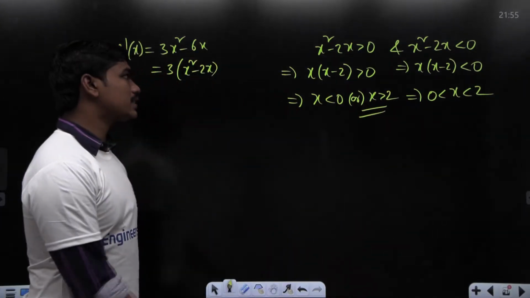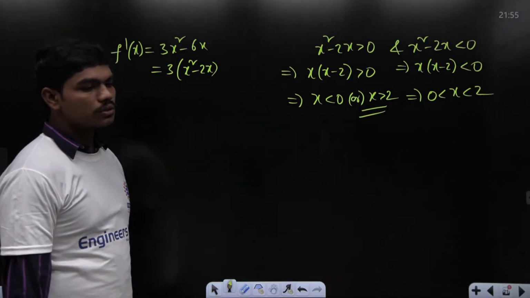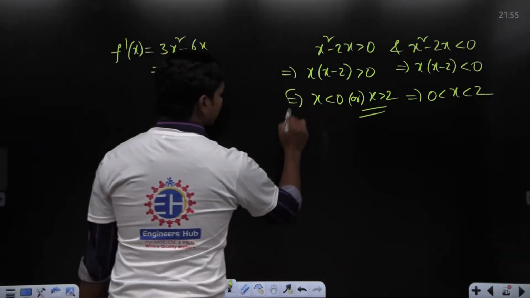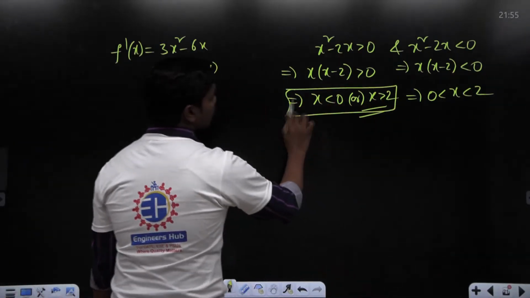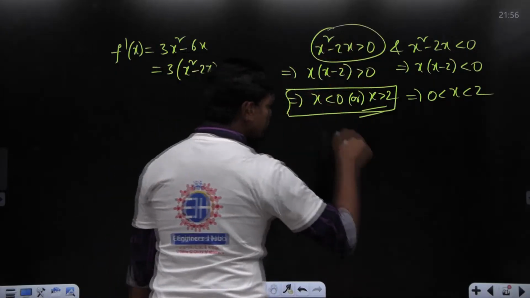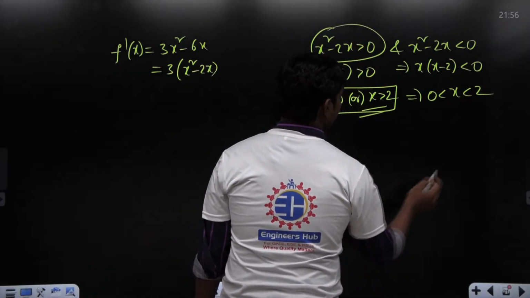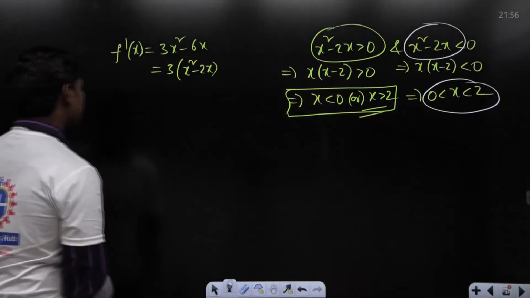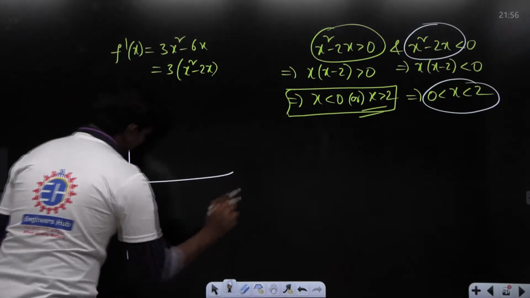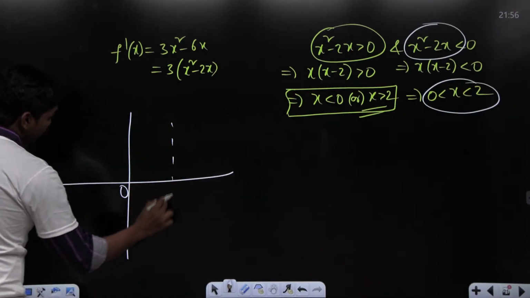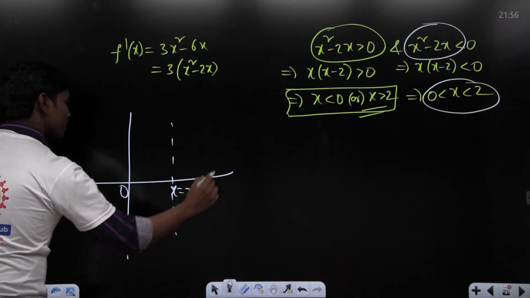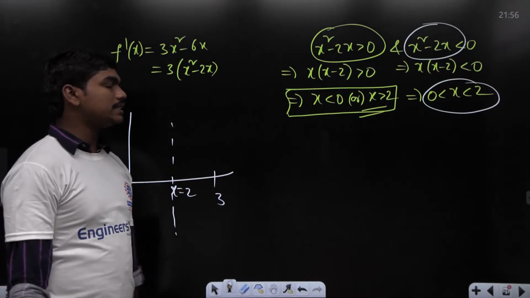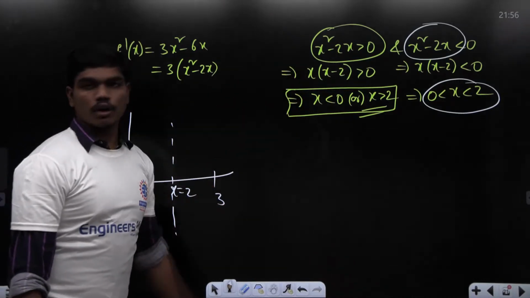Correct? So, whenever x is greater than 2 or whenever x is less than 0, then definitely you have things like this. So, whenever x is less than 0 and x is greater than 2, your derivative is positive. And of course, whenever 0 less than x less than 2, your derivative is negative. Which means, can I tell one thing here? If I try to plot these values, 0, maybe x is equal to 2 is somewhere here, and 3 is somewhere here, minus 1 is somewhere here. Now, for every value between x less than 0, the function is positive, means increasing.